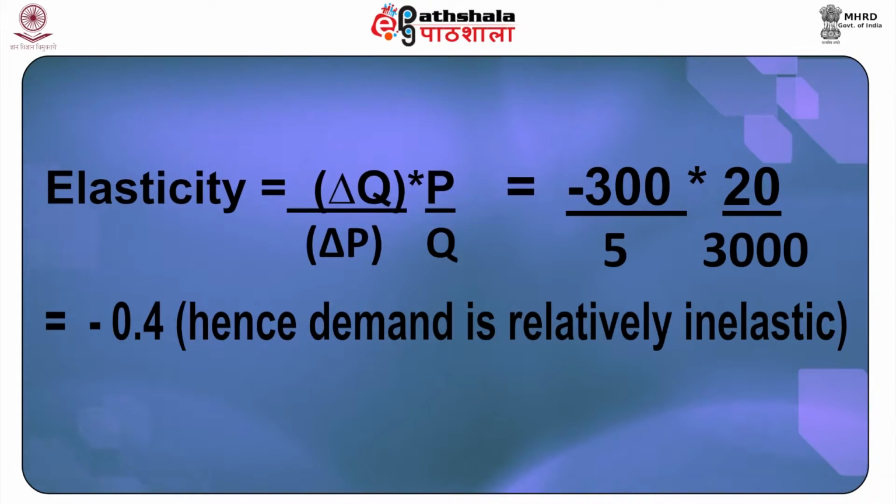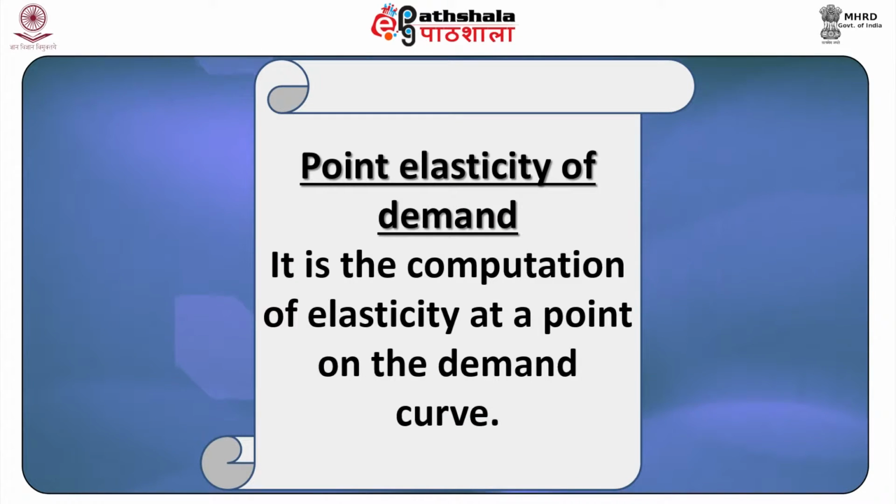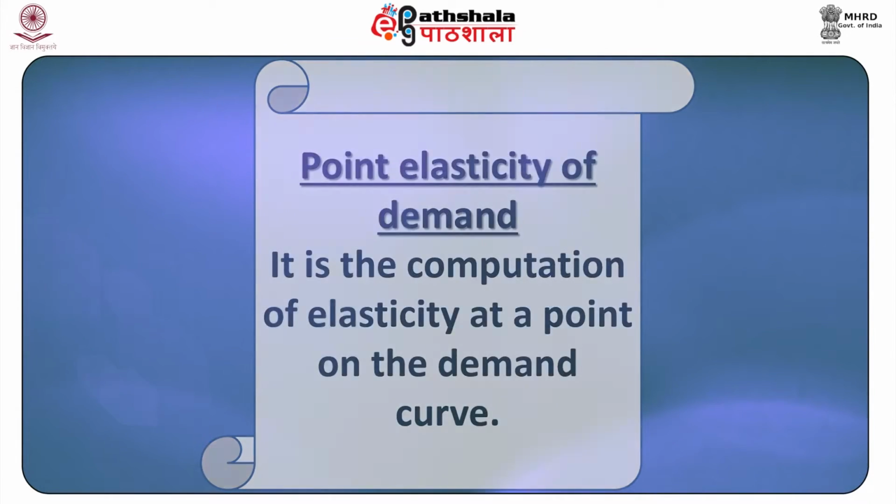The change in quantity is minus 300, the change in price is 5, the original price is 20 and the original quantity is 3000. Plugging these values in this formula, we get elasticity as minus 0.4. This is also known as the point elasticity of demand. It is the computation of elasticity at a point on the demand curve.